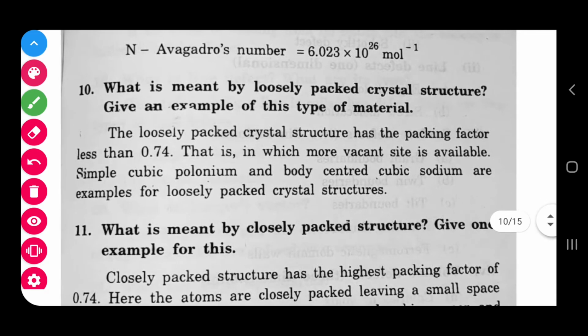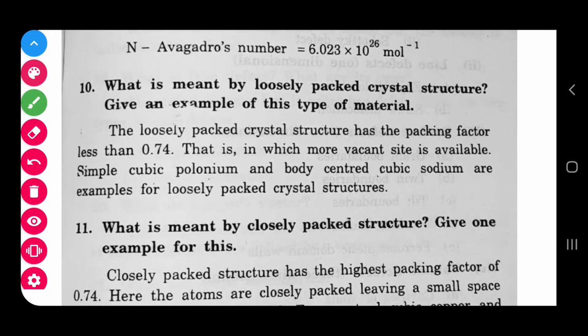What is meant by loosely packed crystal structure? Give an example of this type of material. What do you mean by loosely packed? I already told you, this depends on the packing fraction value, that is the APF value. If you know the packing factor value, you can say whether it is loosely packed or tightly packed. Loosely packed structure has a packing factor of less than 0.74. If the APF value is less than 0.74, you can say that it is loosely packed.